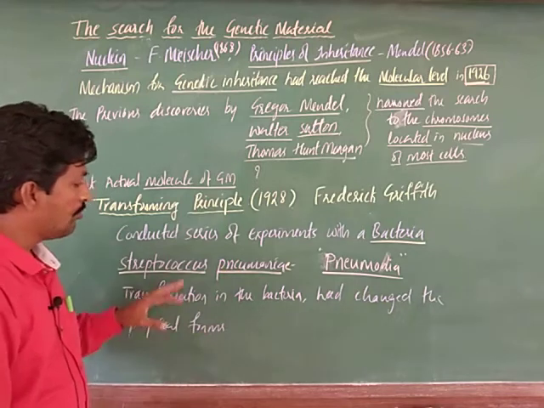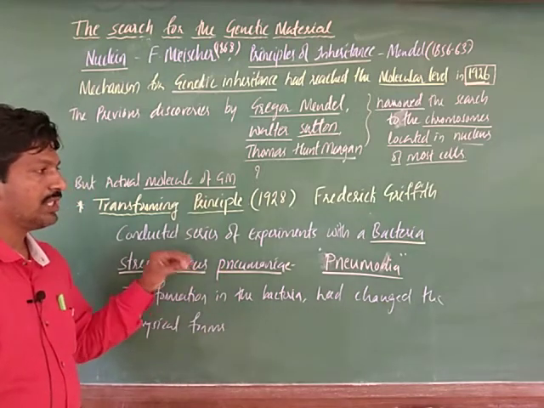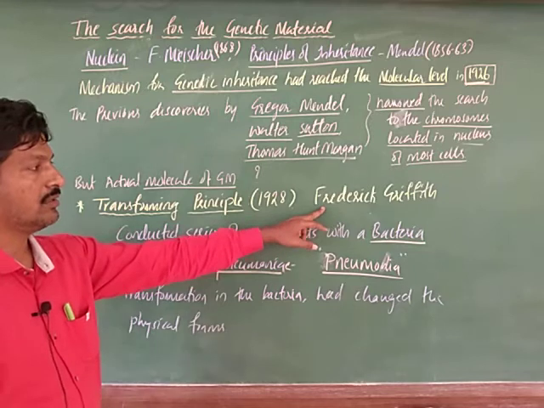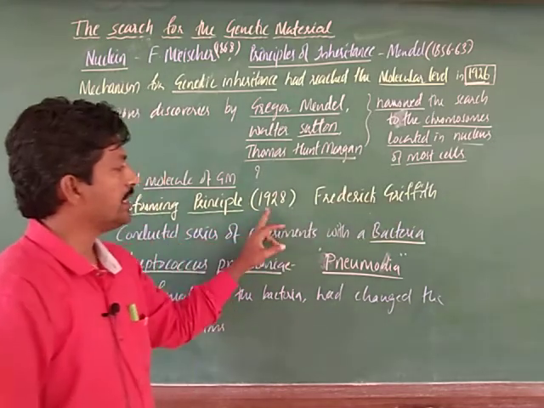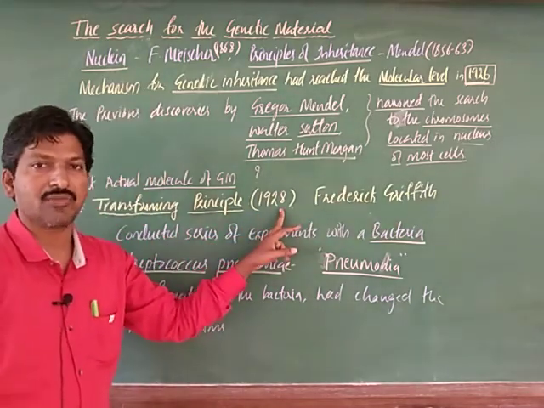Using this bacterium, Frederick Griffith in 1928 conducted a series of experiments.